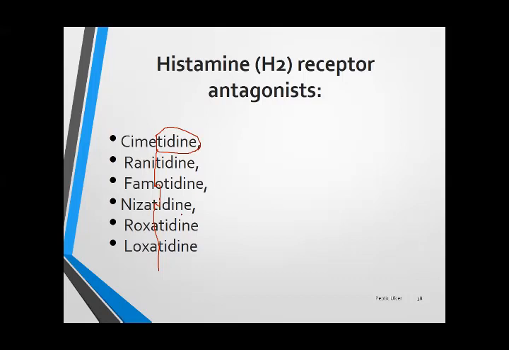Clear? You have to remember these names because they can be asked in MCQs. Write down 3-4 names of H2 receptor antagonists. So you have to remember the names of these drugs.